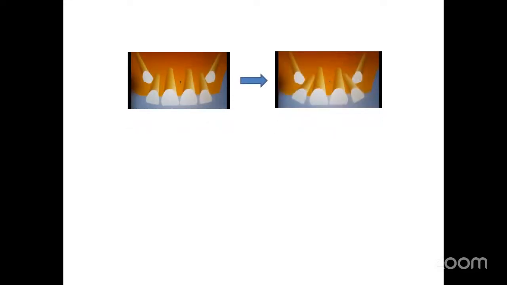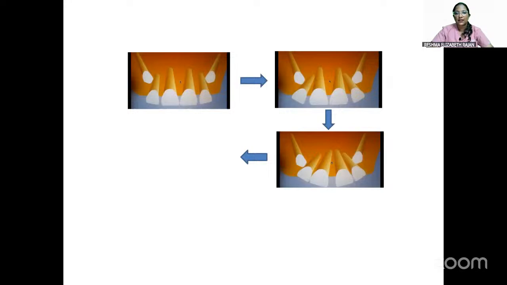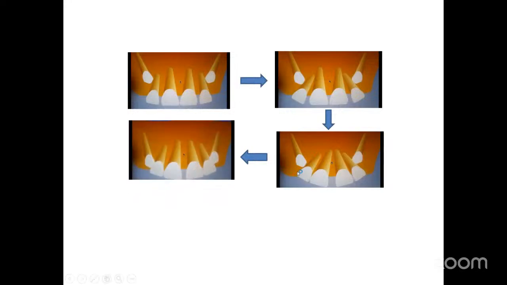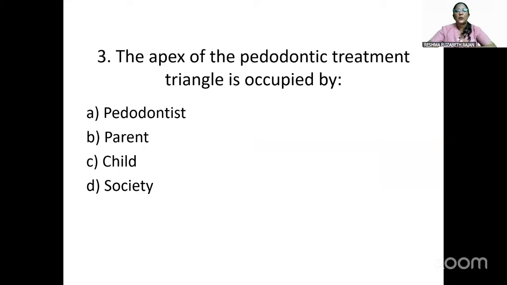So this is basically how the ugly duckling stage happens. The pressure from the erupting canines gets transferred to the roots of the lateral incisors, which in turn gets transferred to the roots of the maxillary central incisors, and the gap happens between the maxillary central incisors, which gets corrected when the permanent canine erupts into occlusion. So this is Broadbent phenomenon, which was given by H. Broadbent.